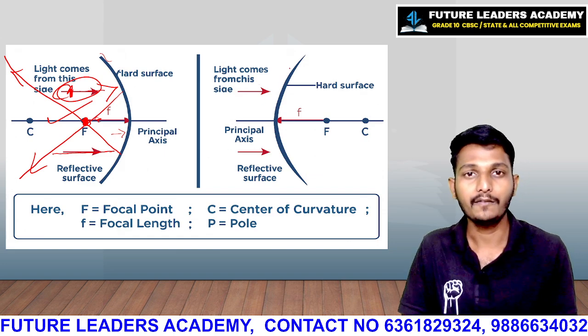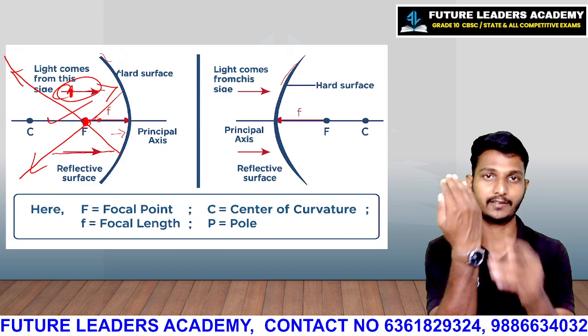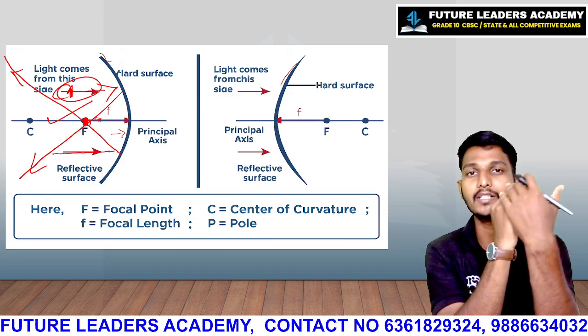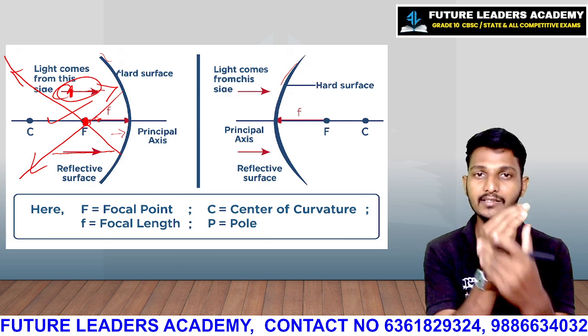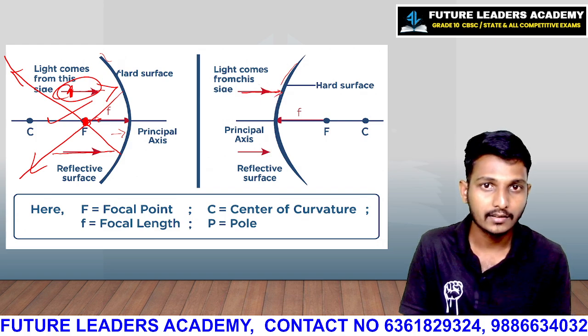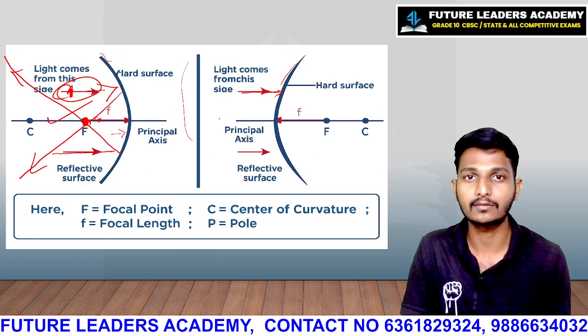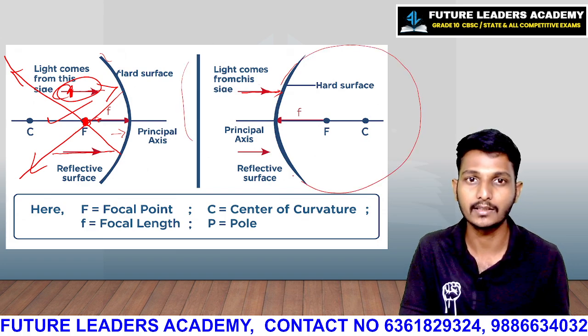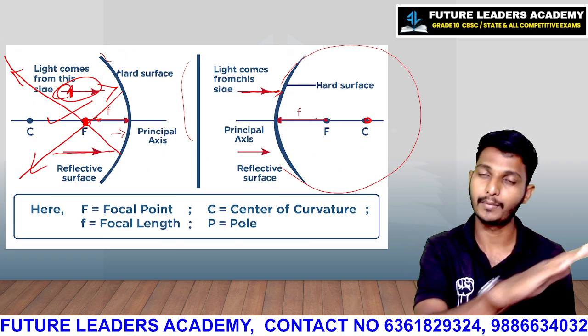Same thing. If the outer surface is now acting as the reflecting surface, then the ray will hit the mirror. The curvature cannot be the reverse of this one. The spherical curvature will be on this side only. So this is the curvature. This is the focus point, which is behind the mirror.